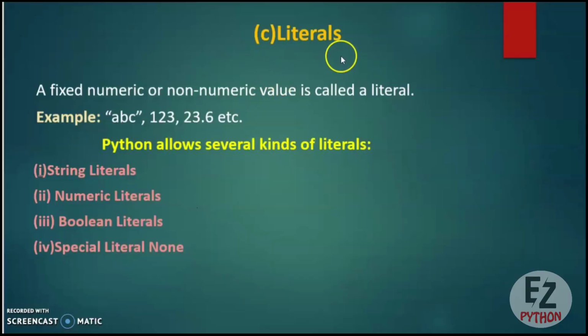Now the third type of token is literals. So what are literals? Literals are the fixed numeric or non-numeric values. So the values which you assign to the variables are known as literals.